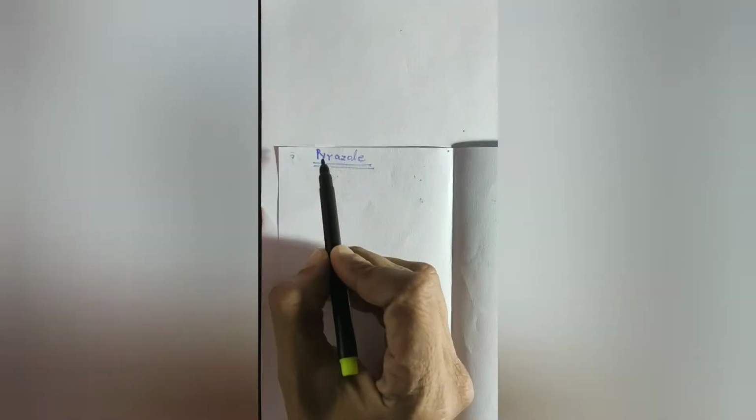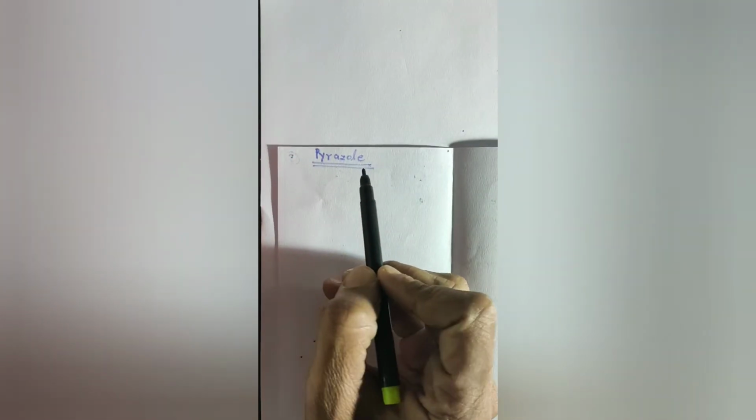Hello my dear student. Today we will continue our lecture on the synthesis of some heterocyclic compounds, and let us start first with the synthesis and detailed chemistry of the heterocyclic compound pyrazole.